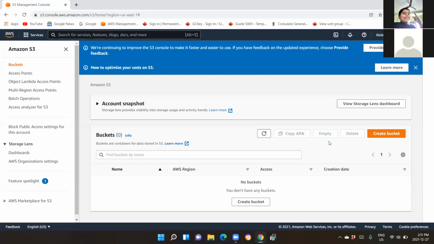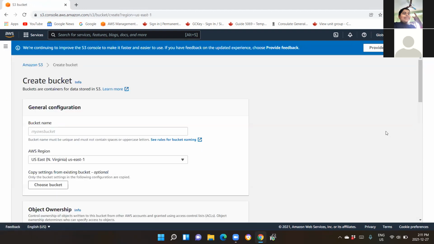Okay. And then last but not the least, there is an option called create bucket, and below also you have that option, create bucket. Right now you do not have any buckets in your screen. So let's go ahead and click on that amber button, create bucket. Okay, so here is the screen where you need to do the things.